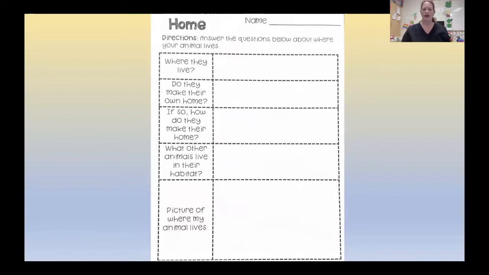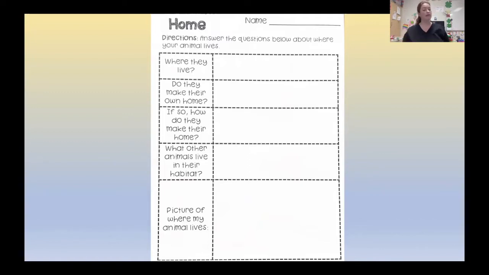We have where they live. Well, where do they live? I guess we're going to have to figure that out. Do they make their own home? If so, how do they make their own home? What other animals live in their habitat? And then at the bottom, it asks us to draw a picture of where our animal lives.